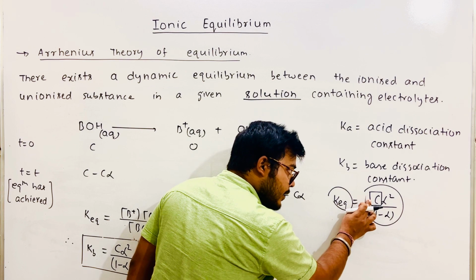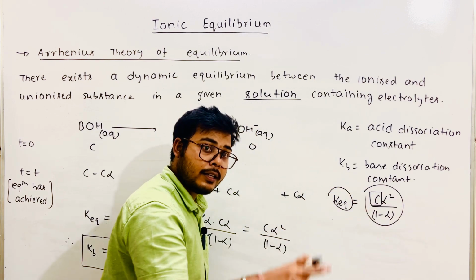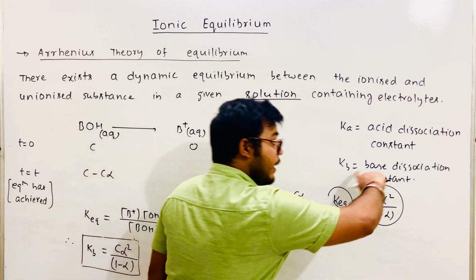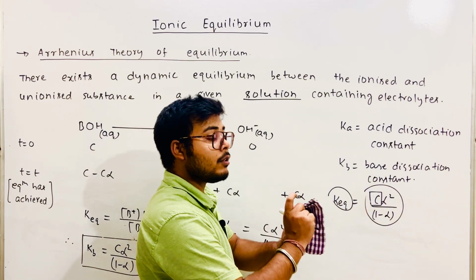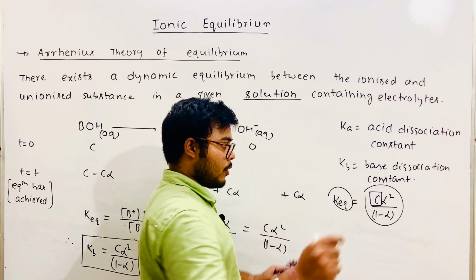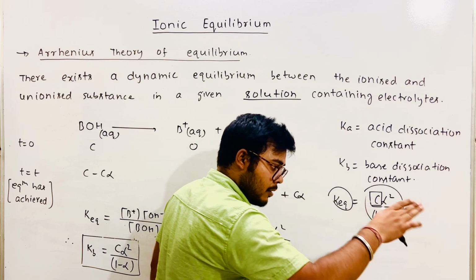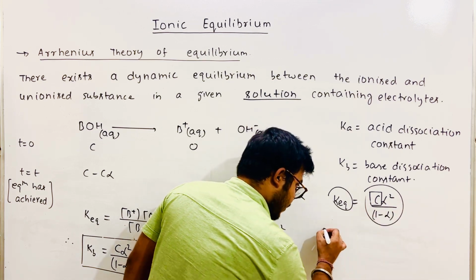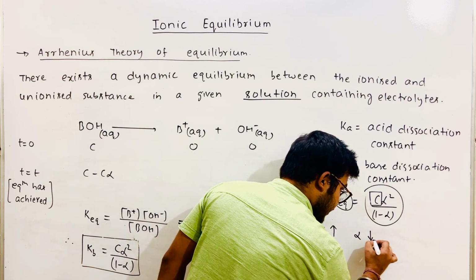So if you increase the concentration, alpha has to decrease, so that there is no net change. So if you increase the concentration, the degree of ionization decreases. If concentration increases, alpha decreases.